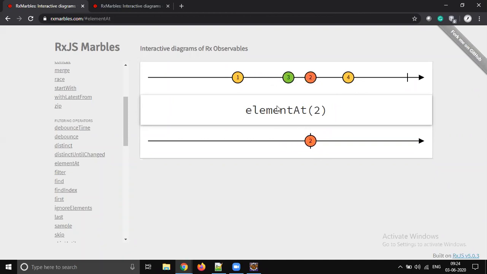So element at works based on the index. So what is the index? 0, 1, 2, 3. So we wrote the operator like index 2, element at 2. So you will get what I mean: at index 2, what element do we have. For better understanding, you move these marbles and get a better idea, right? So now in the second place 4 came, so our output is 4. For example, if in the second place 3 came, so 0, 1, 2. The third element is at index 2, so the output is 2.